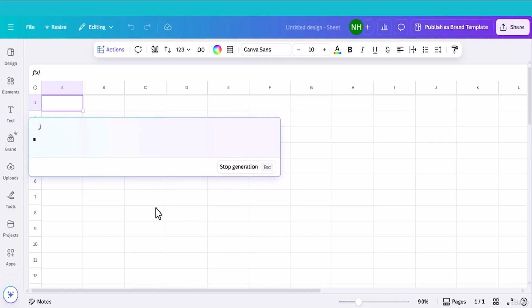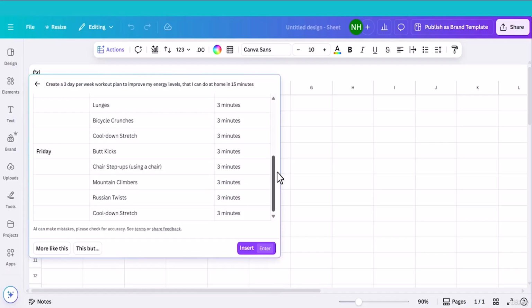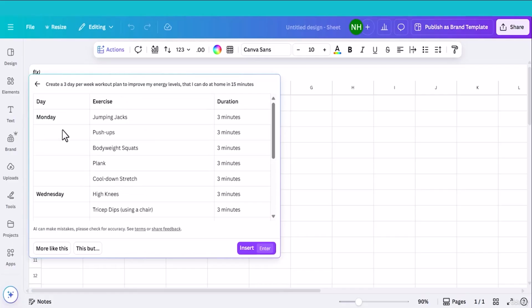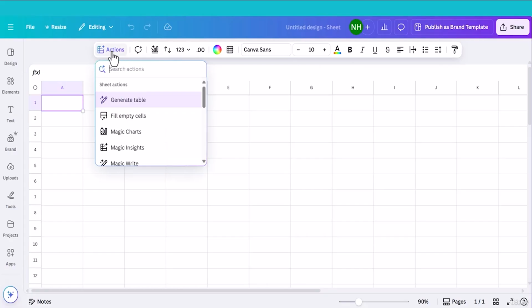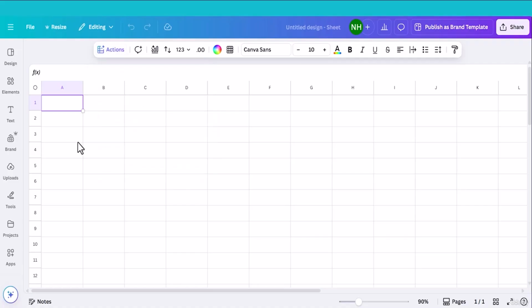Create, generate. 3 days per week. Impressive. This is a 1 week plan for exercise. It is for only 15 minutes, which will increase energy levels. If you like this one, click insert. Now let me create more tables. Click action, click generate table.